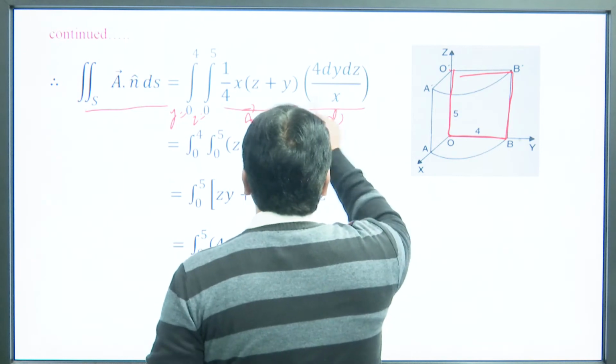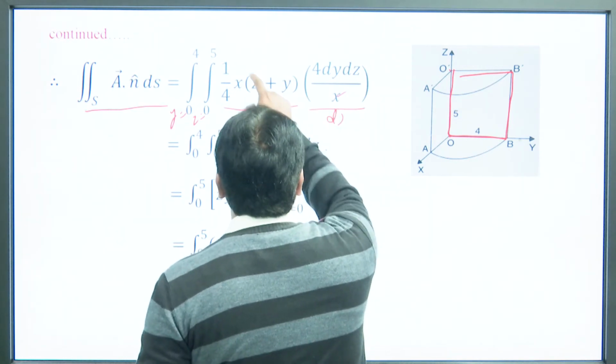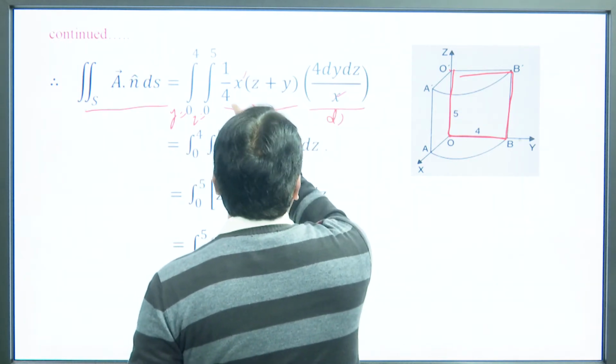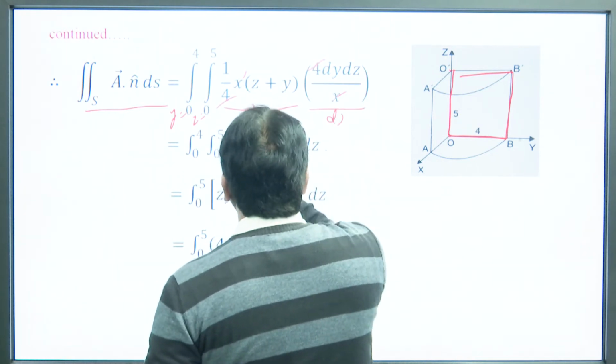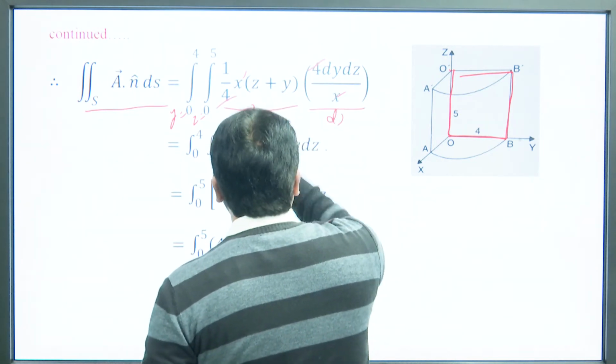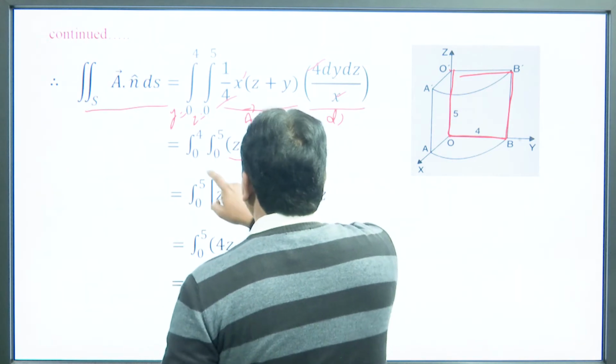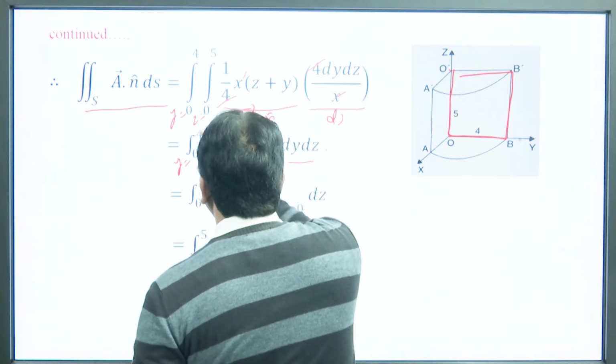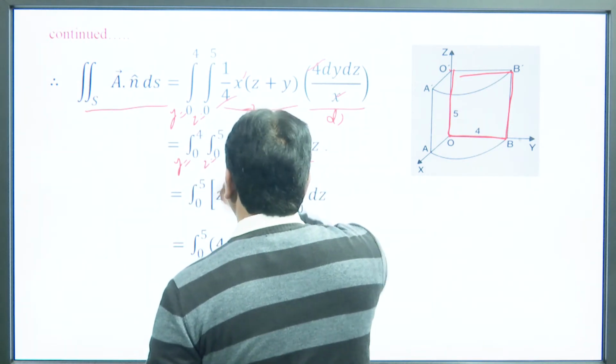So, the integral becomes the integral of (z plus y) dy dz, where y varies from 0 to 4 and z varies from 0 to 5.